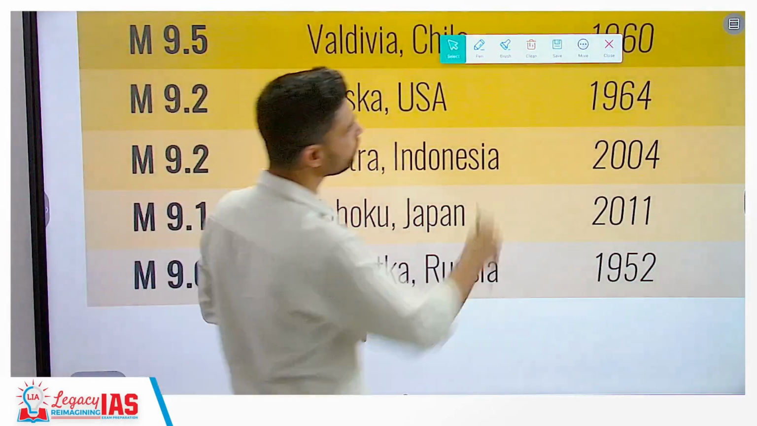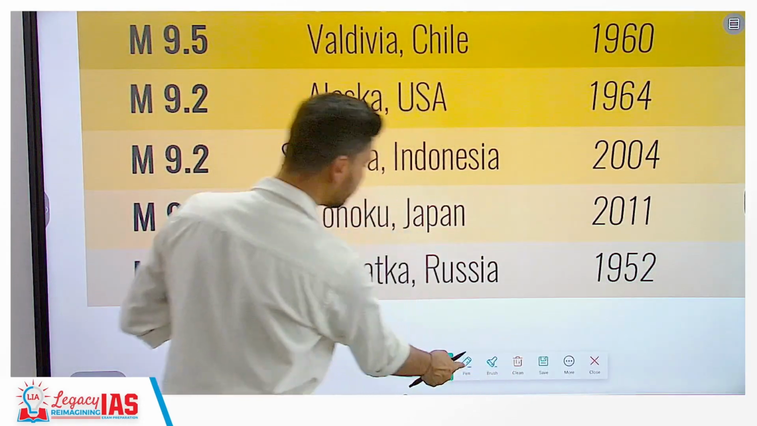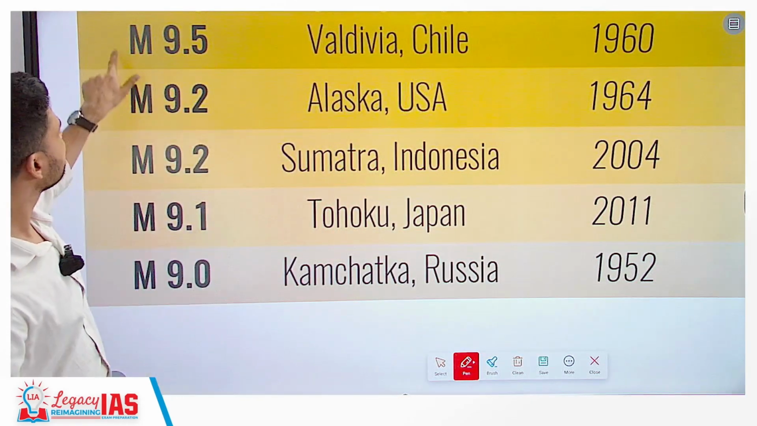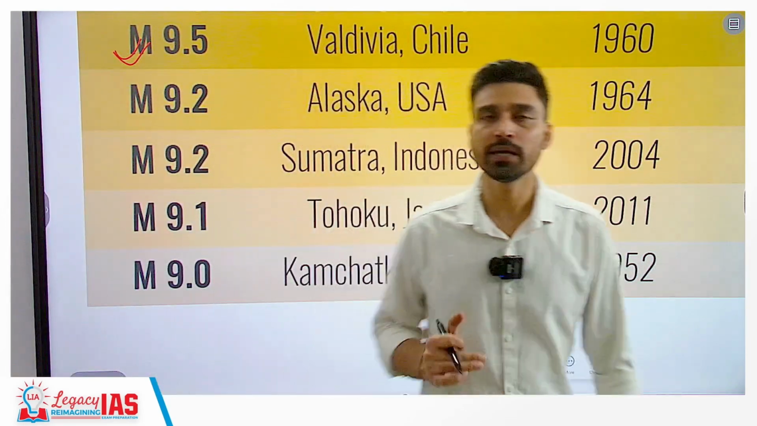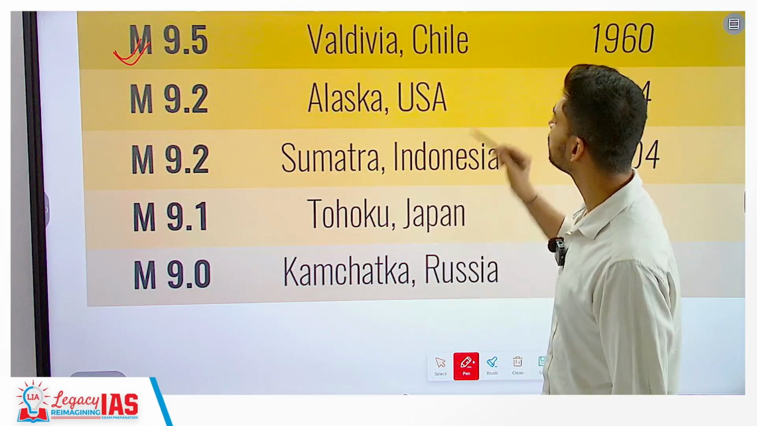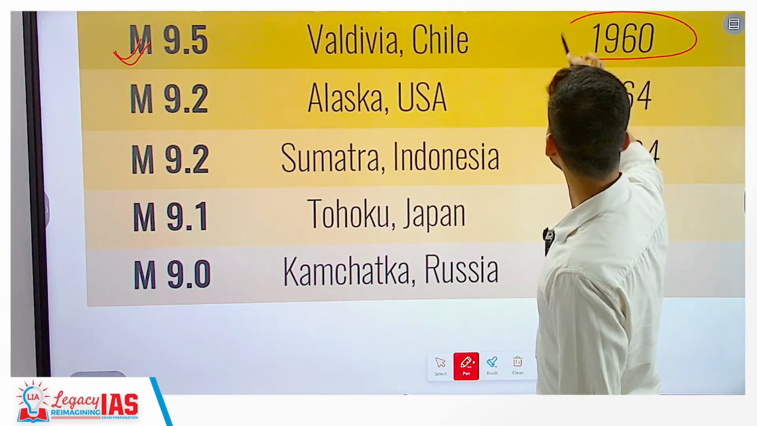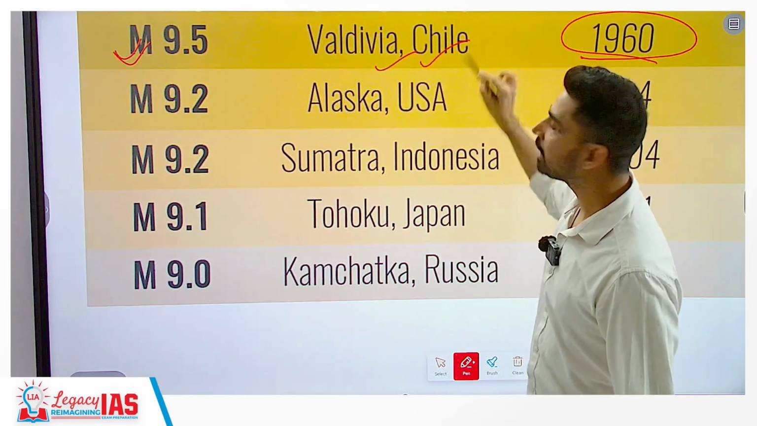Now, if you look at the major earthquakes that we have witnessed across the world, you have the magnitude 9.5 earthquake, one of the most devastating earthquakes in the recorded history of humanity, which occurred in the year 1960 in the Valdivia region of Chile.